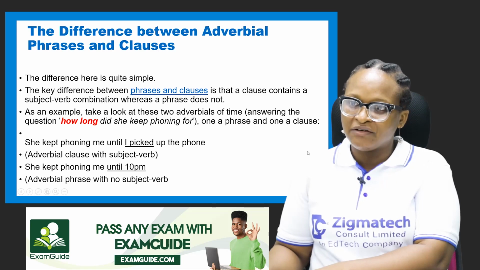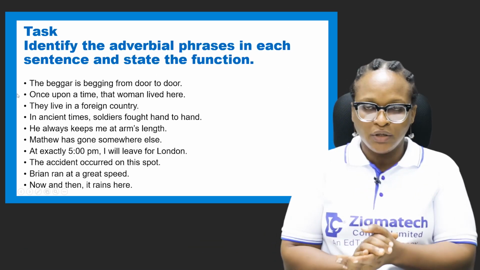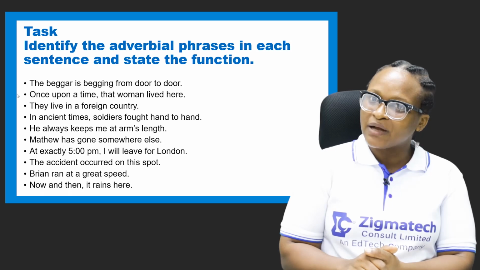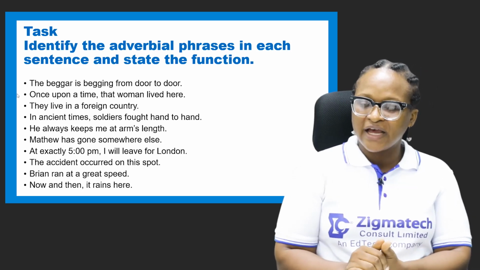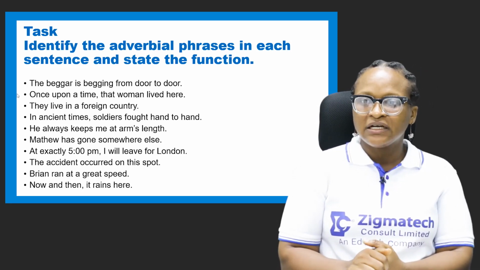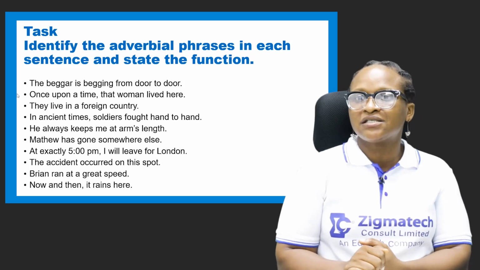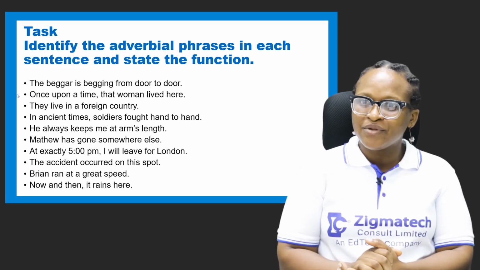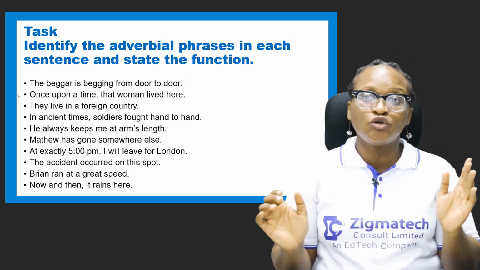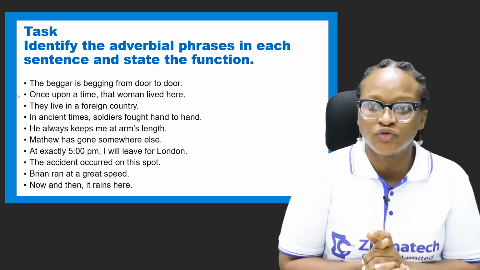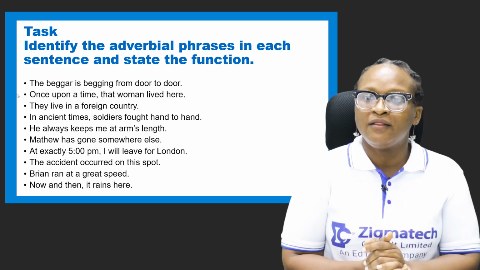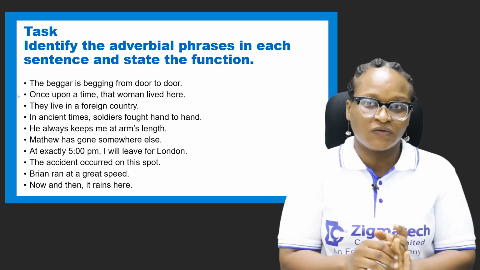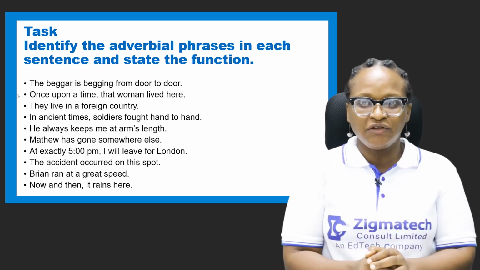Clauses have subject and verb, while phrases do not. Now this is a task I prepared for us aside our exam guide. I would like you to practice identifying the adverbial phrases in the sentence. I didn't underline any, so I expect you to indicate where the adverbial phrases start and tell me the function.